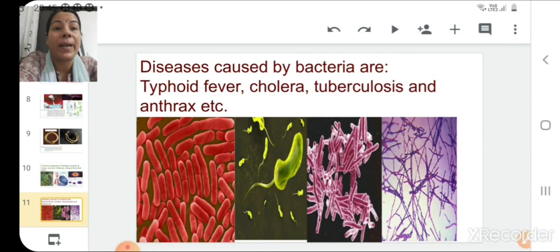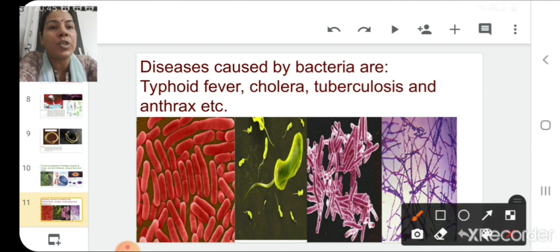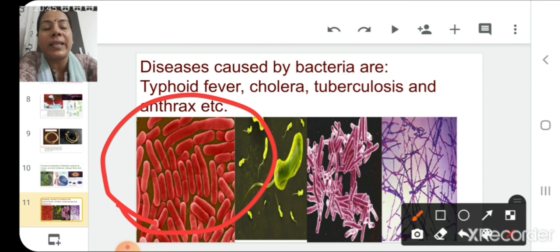Diseases caused by bacteria are typhoid fever, cholera, tuberculosis, and anthrax. Here the pictures of all these are shown one by one. Here this red picture is a picture of Salmonella typhi, which is a causative agent of typhoid fever, whereas this one is a causative agent of cholera and its scientific name is Vibrio cholerae.